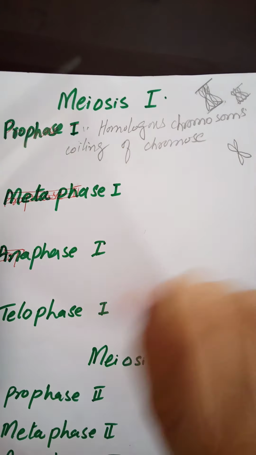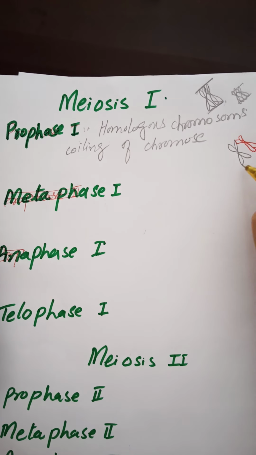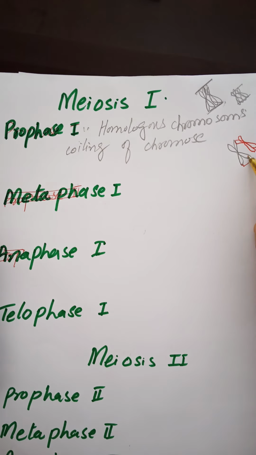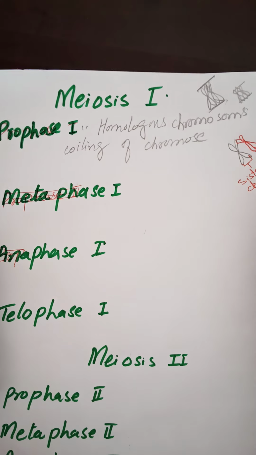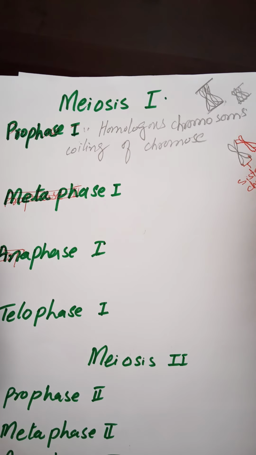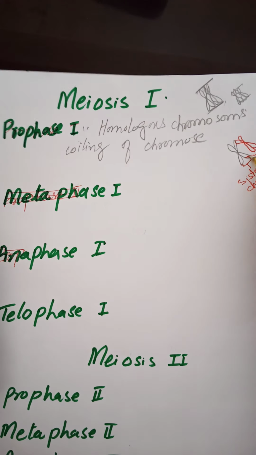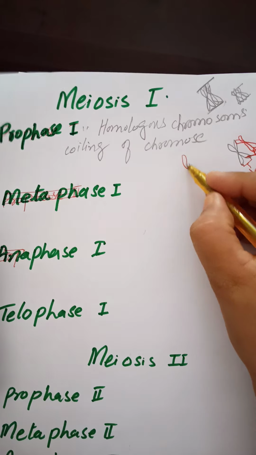For example, this is one chromosome, and this is another homologous chromosome. Look at this. These are the chromatids of the chromosomes. The chromatids of the same chromosome are known as sister chromatids. What are they called? Sister chromatids. In prophase, non-sister chromatids, meaning one chromatid from here and one from here, exchange their segments.